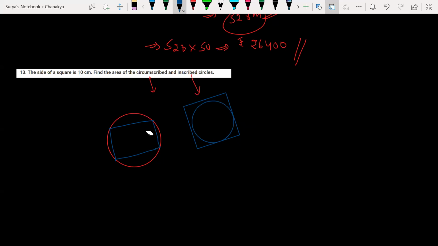आया समझ? Sir, I found the area of the inscribed circle to be 62.85 centimeters square. Oh my goodness. Sir, inscribed circle means the circle, I think it's inside the square, sir. 1 second.